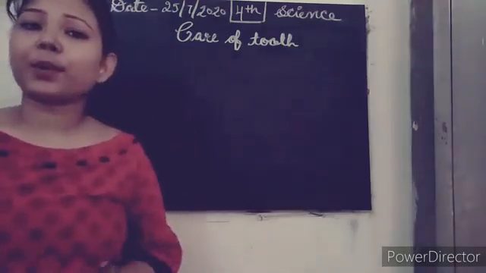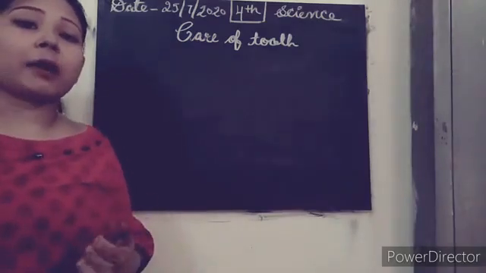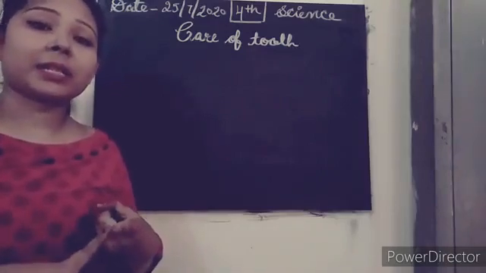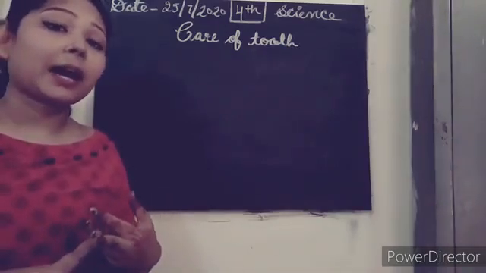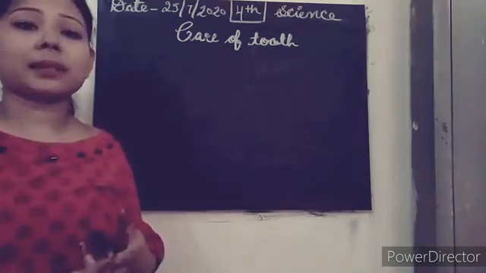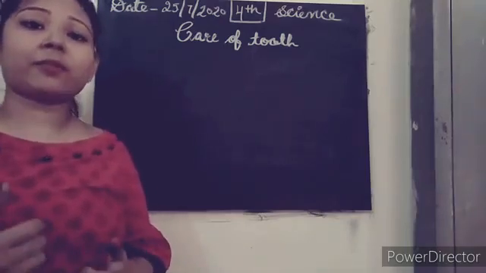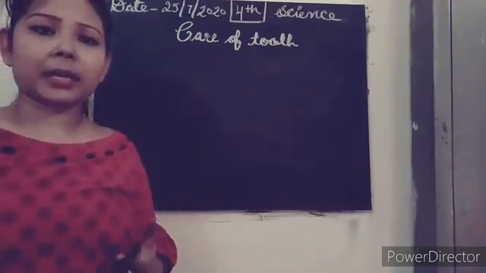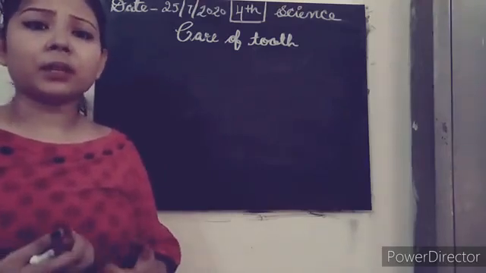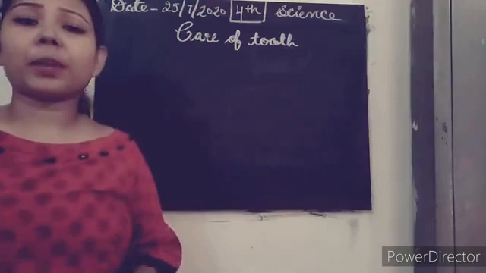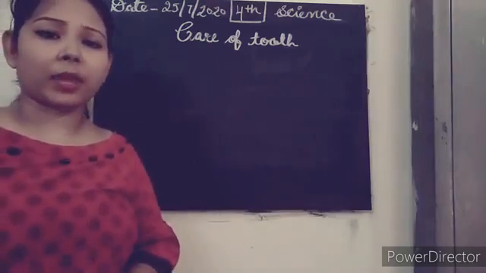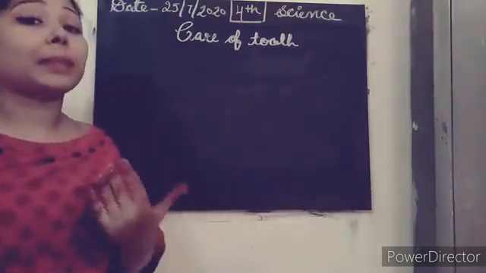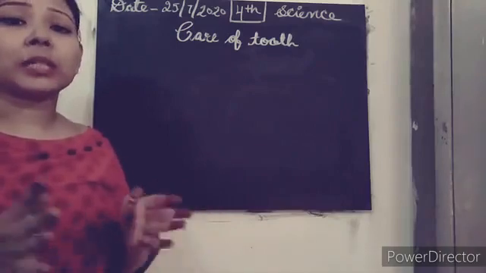Okay, so bacteria grow on that food, and afterwards they first of all attack the enamel, and then attack our dentine, and the third one we have is pulp. So when all these things are attacked by the bacteria, then we have so many problems. For example, you can have a toothache and bleeding gums. So these can be the things which we can get if we do not brush our teeth properly, or if we do not take care of that. Clear?